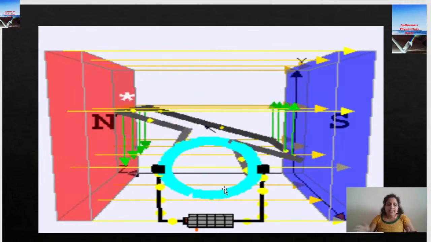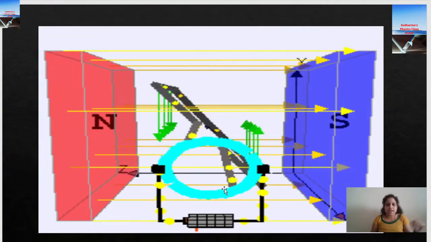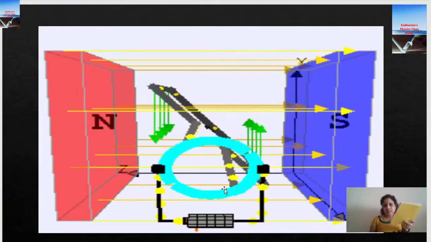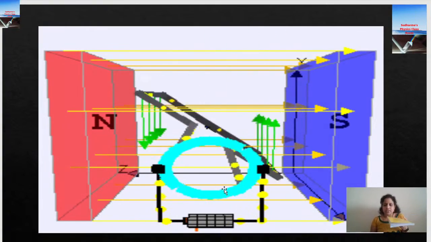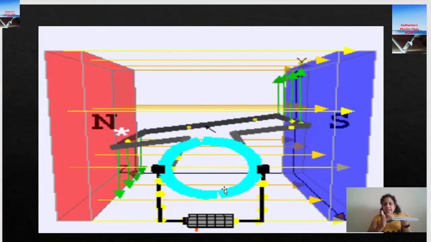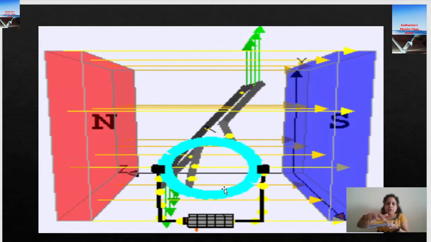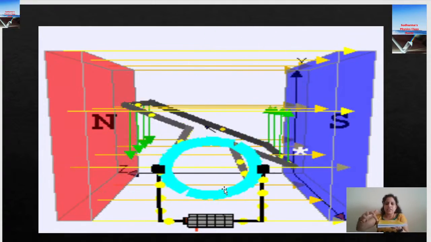Initially the current flows from A to B of the rectangular armature coil. This is side AB and this is side CD. Current enters the coil from A to B, then C to D.